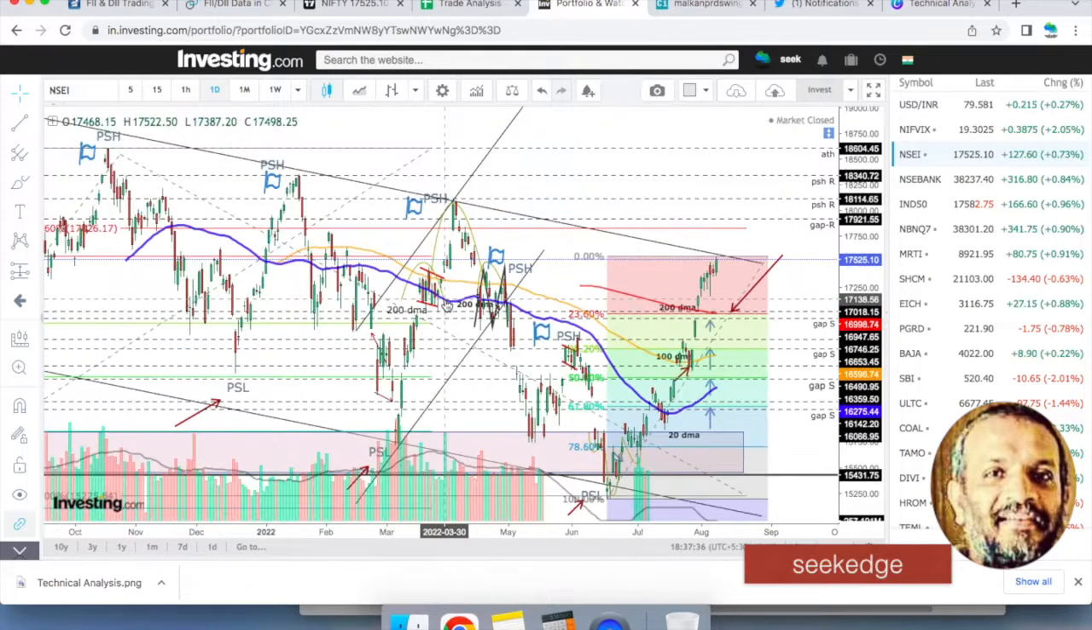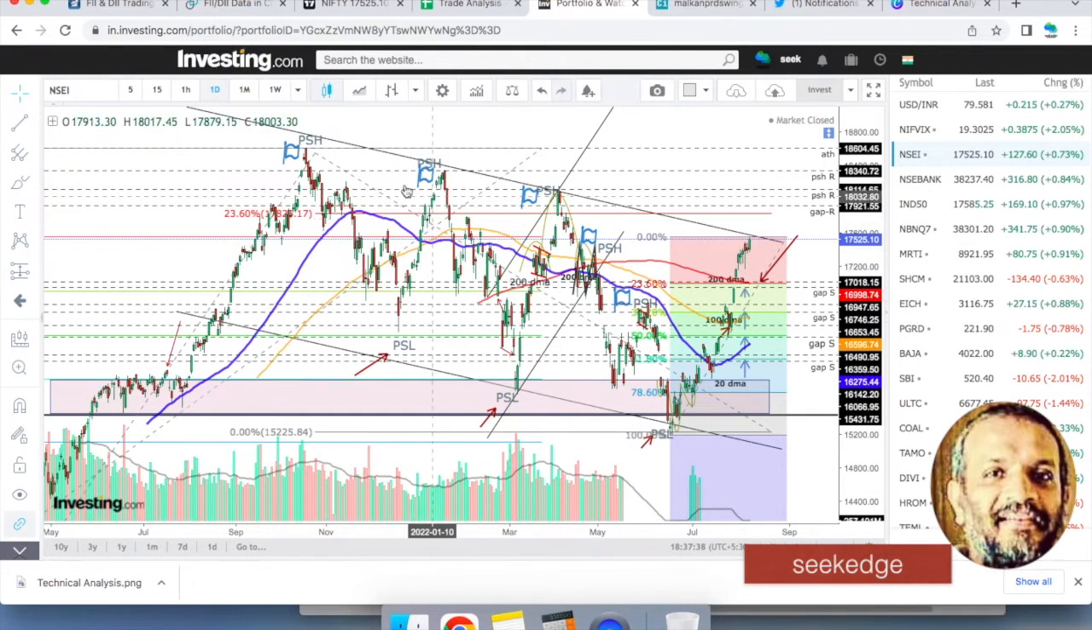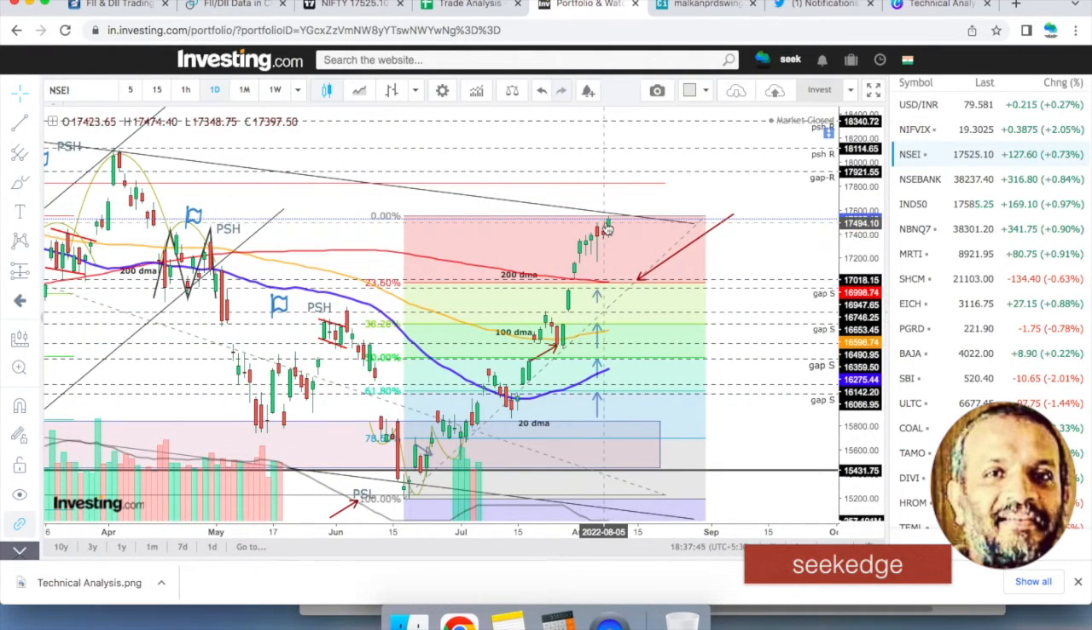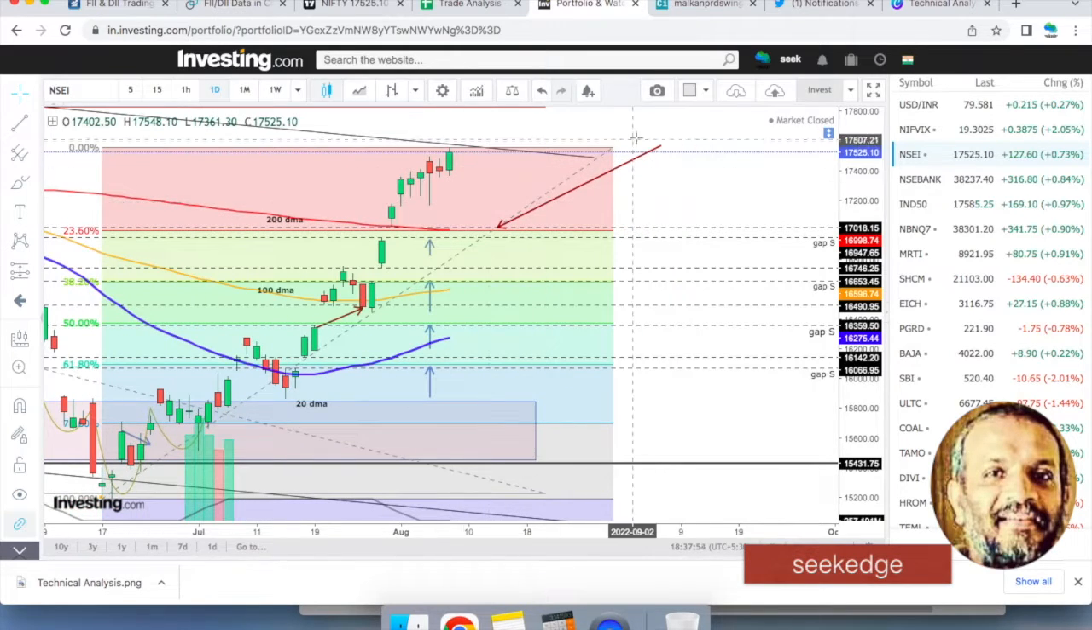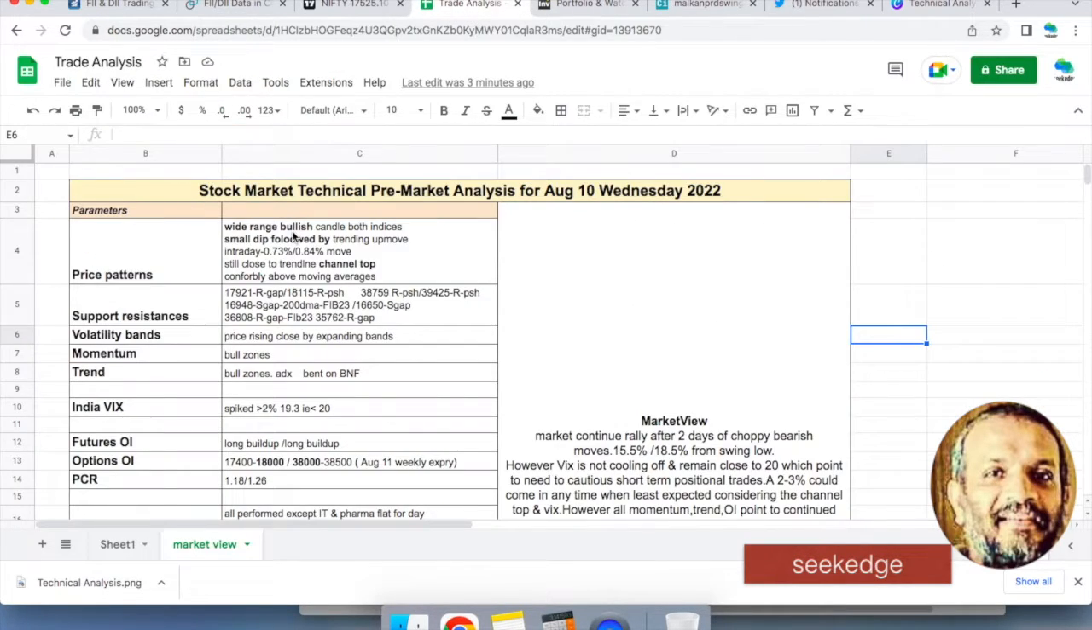So you see the trend line channel is on the top. You clearly see the flags of previous swing highs and previous swing lows are there, right? So it's still at the top. What kind of candle we had? We had a bullish candle, and that is not normal bullish. It's super bullish. It's a wide range bullish candle.